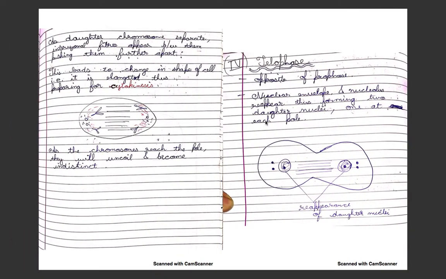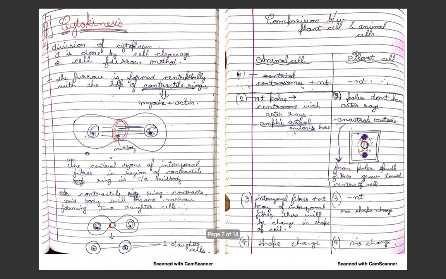Telophase is the opposite of prophase. Here the nuclear envelope and nucleolus reappear, thus forming two daughter nuclei, one at each pole. Reappearance of the daughter nuclei, nothing else.